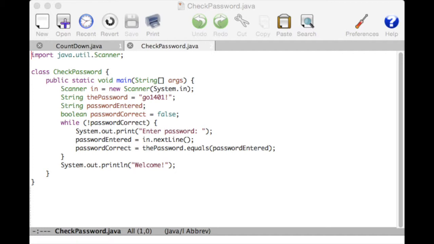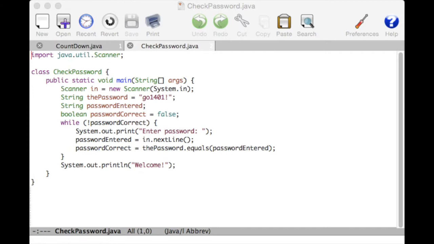I'll set up my password to be checked against, that is the correct password, as a string variable, and the value of that string will be go1401 exclamation point. I'll have another string variable for the password that the user will enter. And the last variable I need is going to be a Boolean, that is, it'll be true or false, called password correct. And I'll set that initially to false so that my loop will execute at least once.